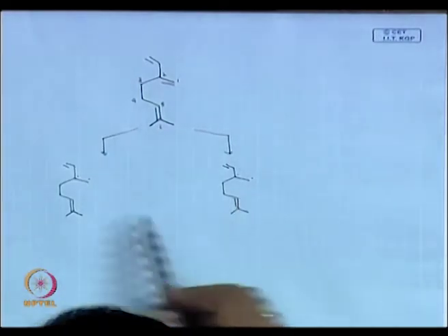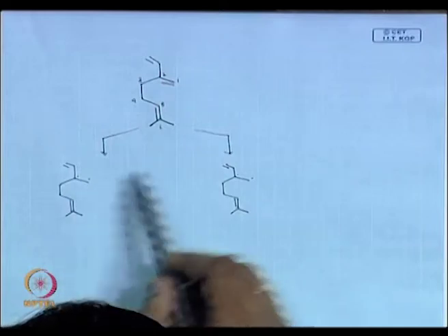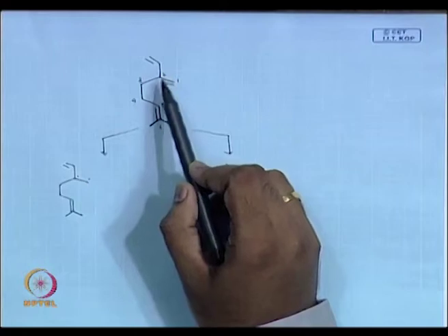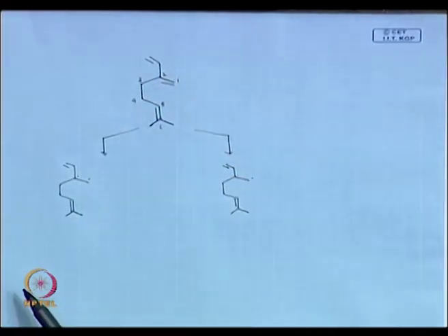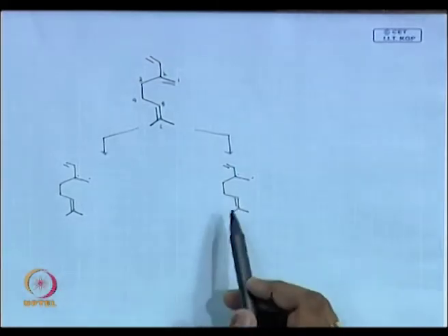Both the structures are the same, right? Yeah, both the structures are the same. That's fine.